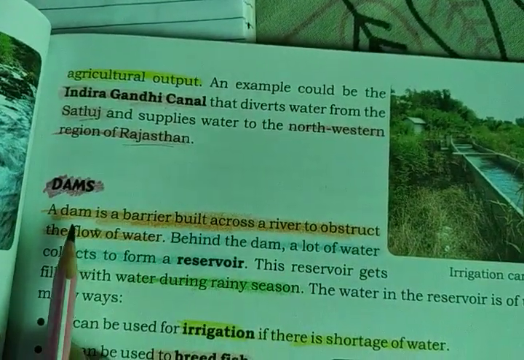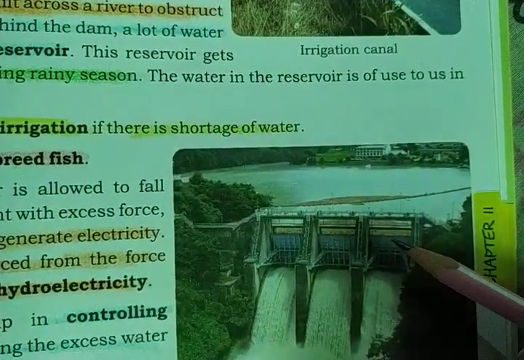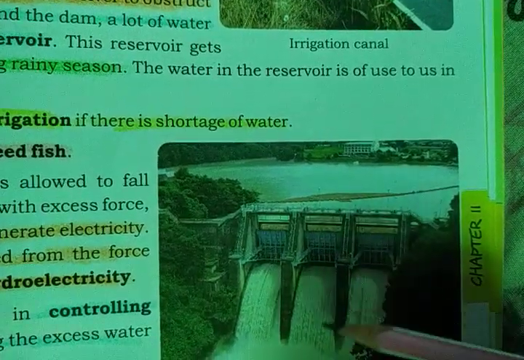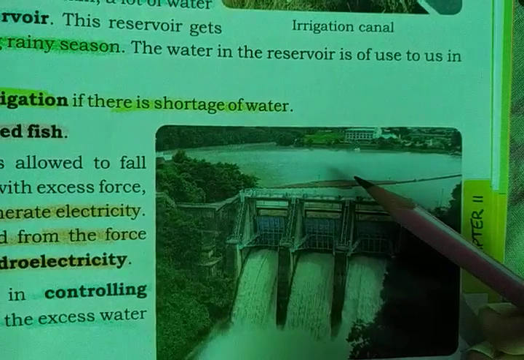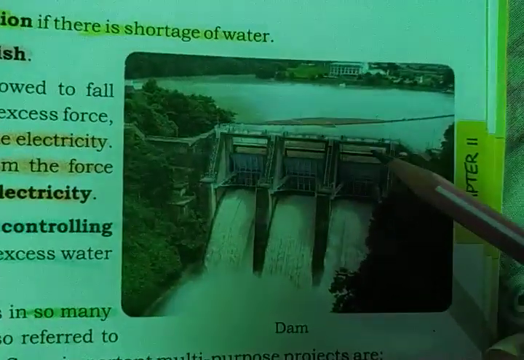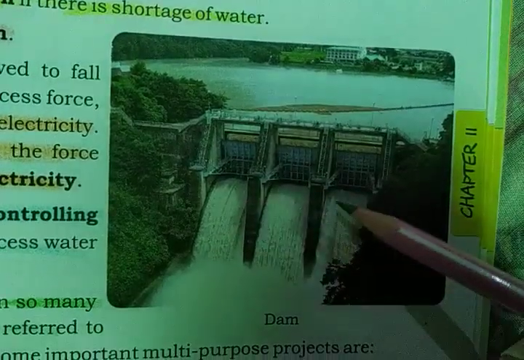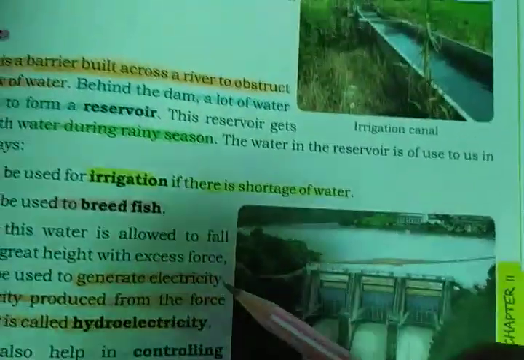Now let's talk about dams. As I have told you in class 3, dams are huge walls built over a river to stop the flow of water and we get a water reservoir. So see, there are gates in dams also. See, these gates are a little open so the water can come out from the dams when it is required.